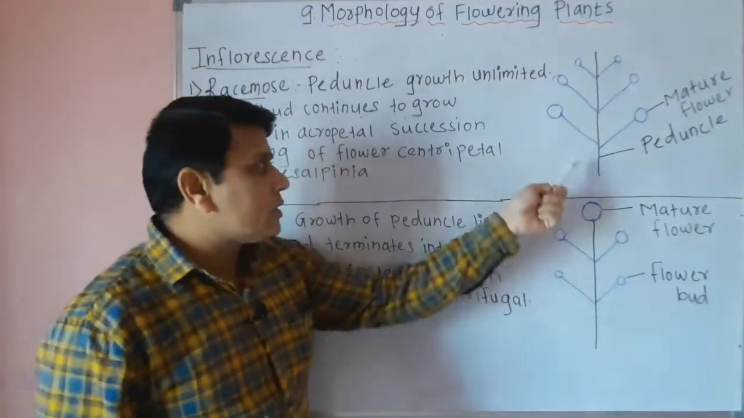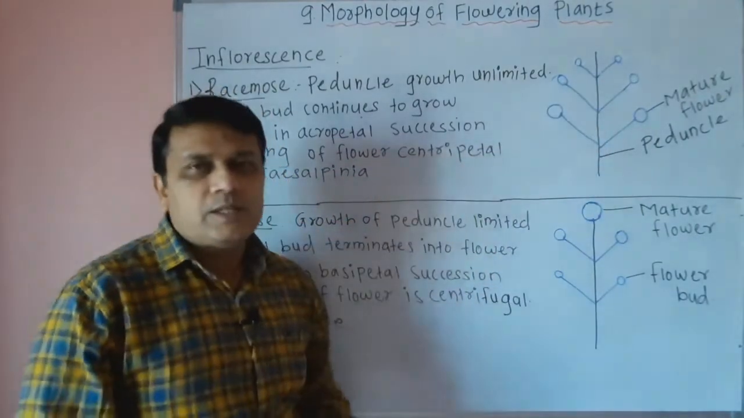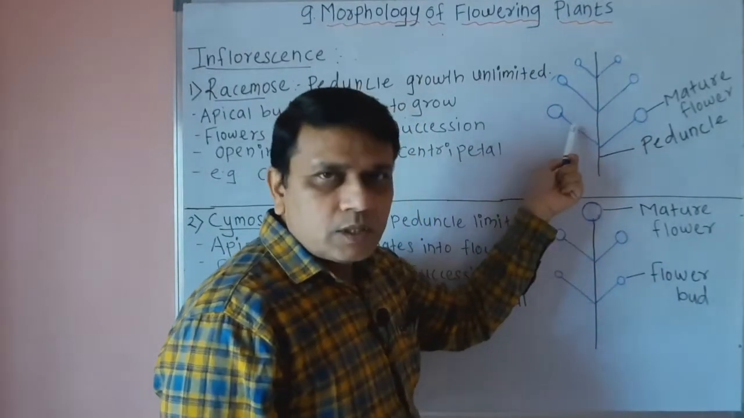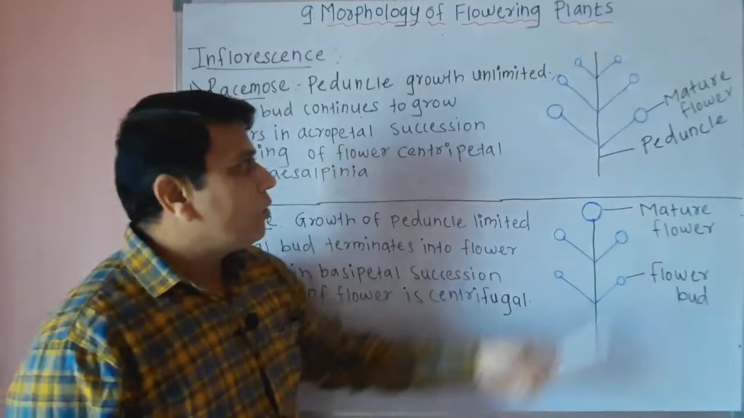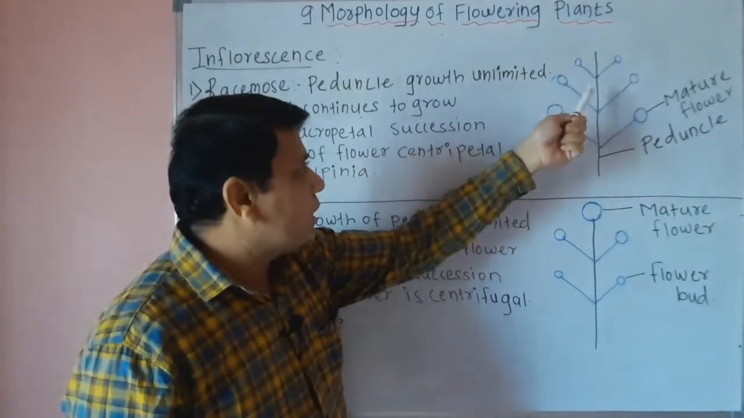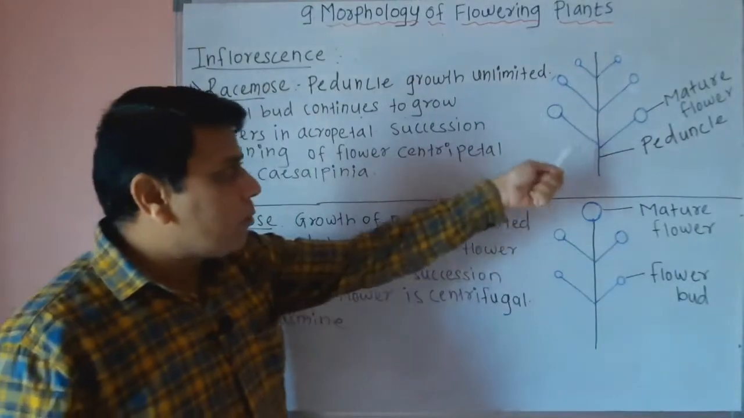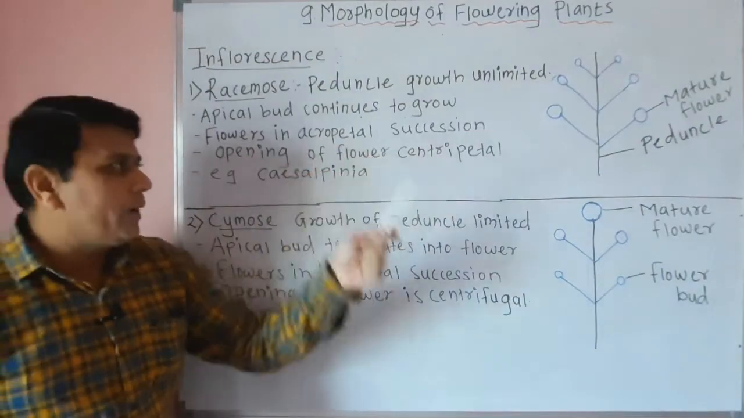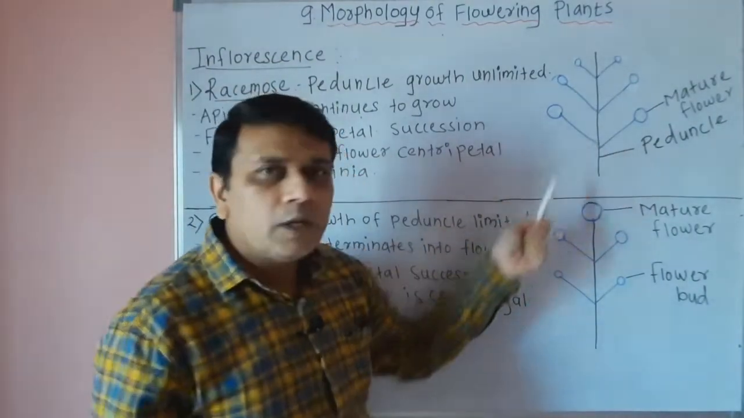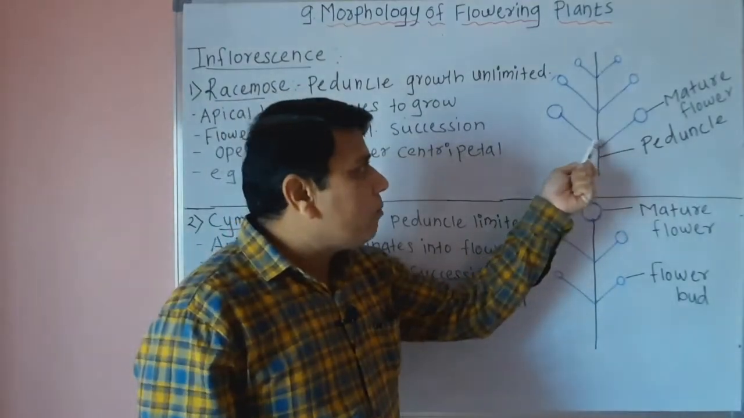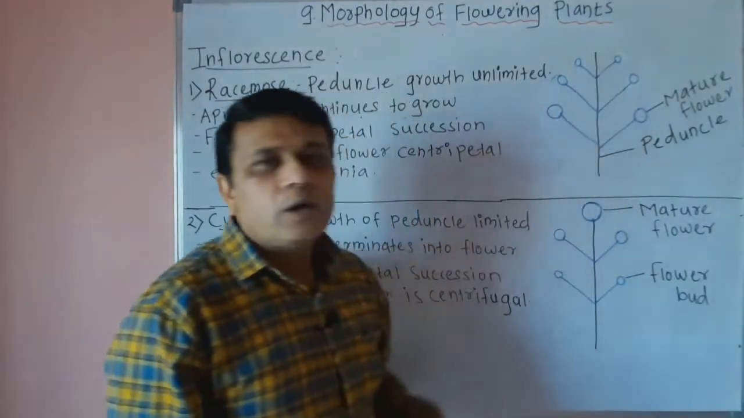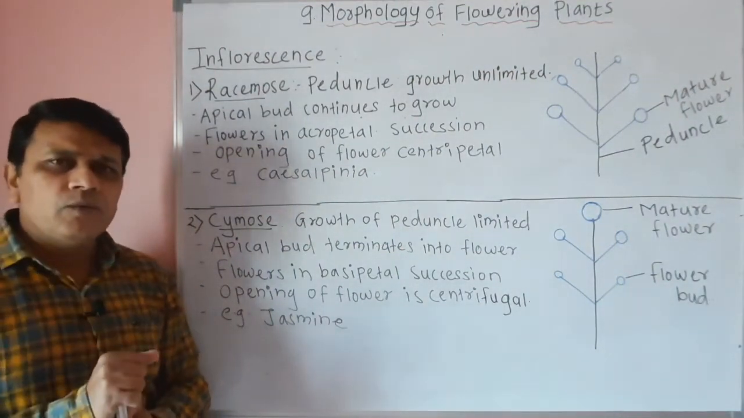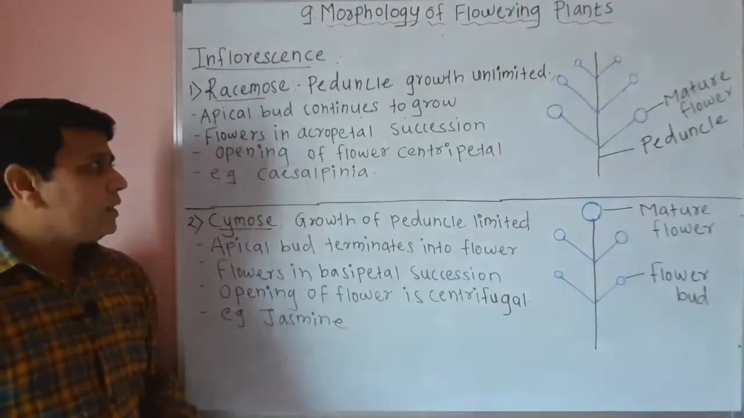Similarly, the flowers are arranged in acropetal succession. Now acropetal succession means the mature flowers are at the base of the peduncle, while newly developed flowers are at the top. So such type of development of flower is called acropetal succession. That means the development of flowers begins from the base and continues to the top. So such development or arrangement of flower is called acropetal succession.